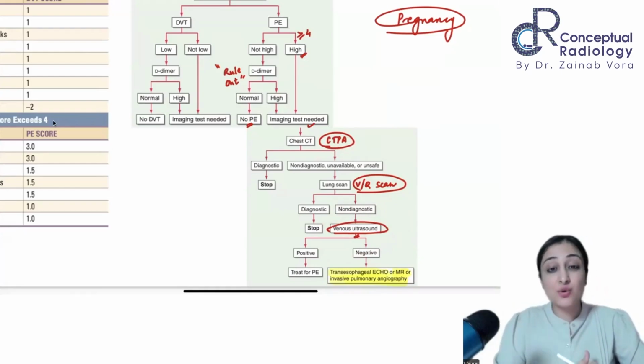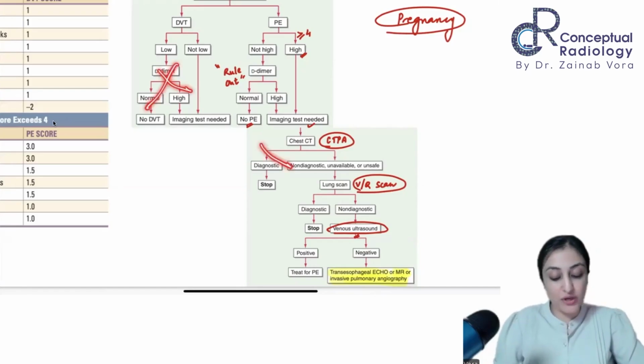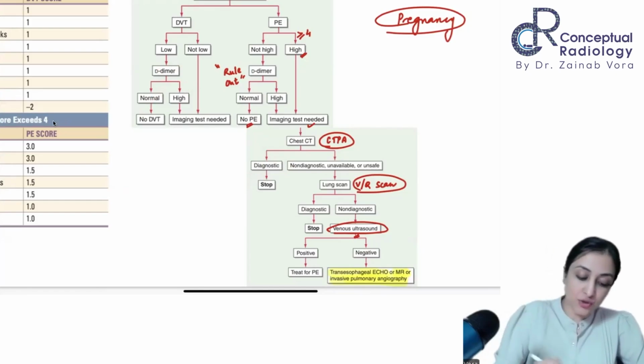And is there a role of D-dimer in pregnancy? No, because anyways, fibrinogen is high. So fibrin degradation products are high and D-dimer is high. So in pregnancy there is no point in doing D-dimer. So that is out. It is physiologically elevated. Correct. So my first investigation in pregnancy is going to be venous Doppler.